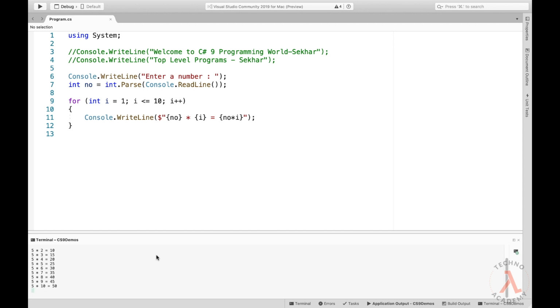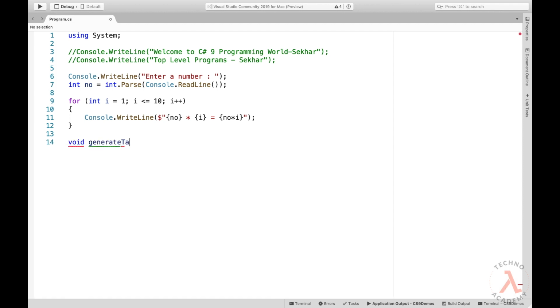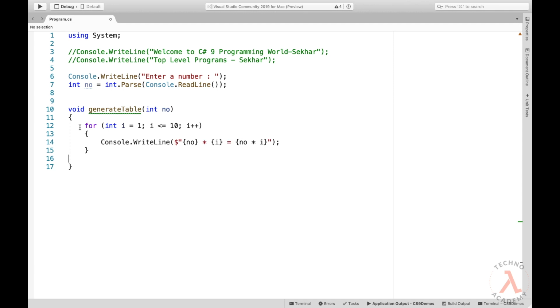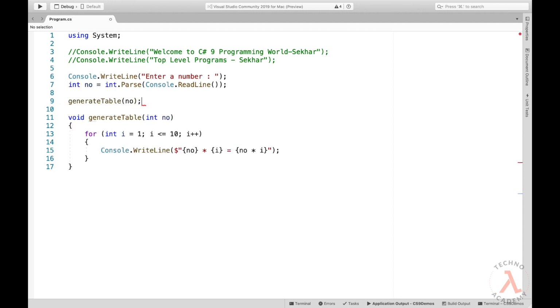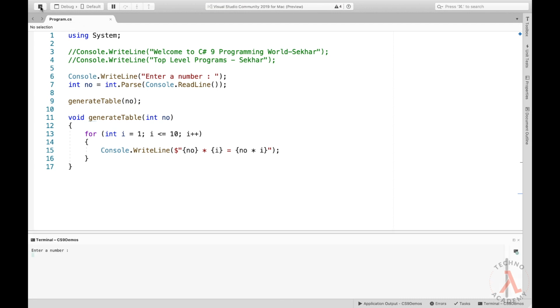Now let us verify if we can have local functions within top level programs. So let me define a local function. For that let me type in void GenerateTable of int number, and then let me cut the for loop statement and place it within the local function. We can observe some warning. Now let me just invoke the local function GenerateTable of number. Once again let me execute the code and provide the value as 5, and we can observe the table got generated for the number 5.